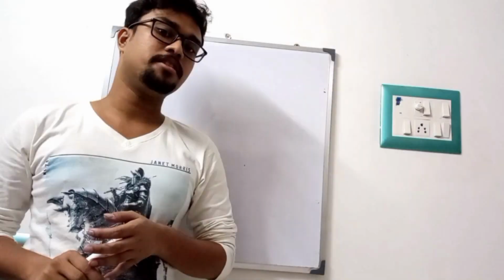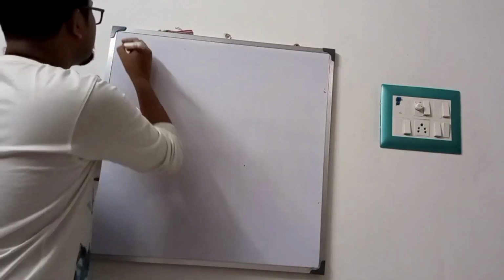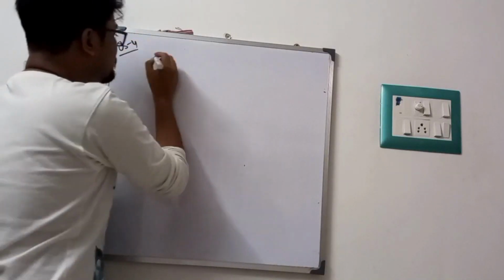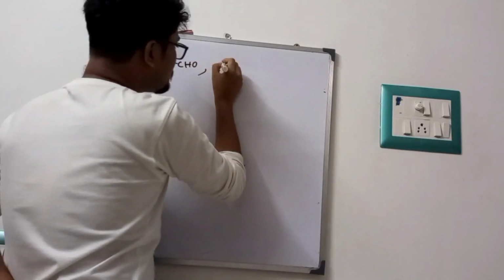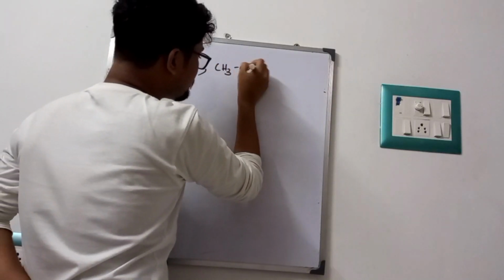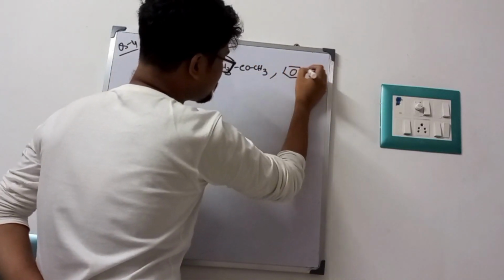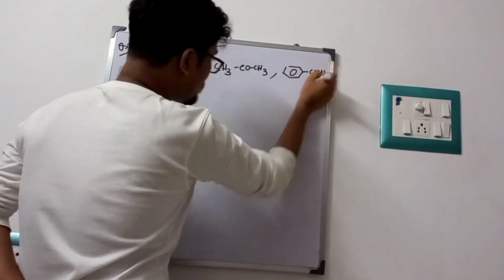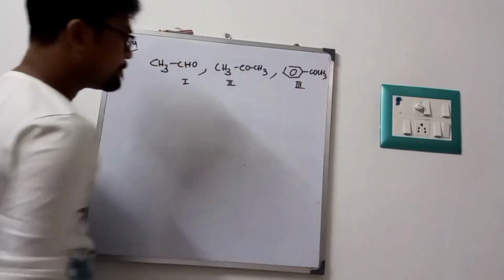The question looks like this. This is my question number 4. I am writing 3 compounds: CH3CHO, CH3COCH3, and acetophenone, that means C6H5COCH3. 1, 2, and 3. Fine.